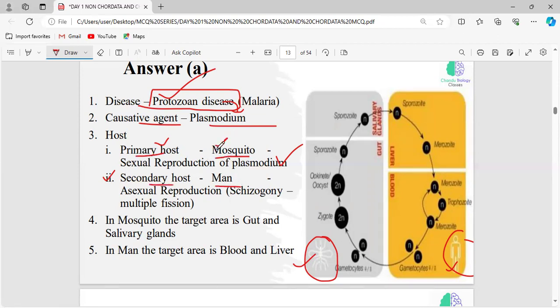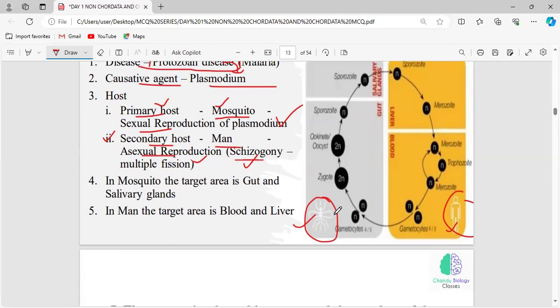Why? Because in the mosquito, they are undergoing sexual reproduction. In man, they are undergoing asexual reproduction. We have different types of asexual reproduction, and one type followed by this Plasmodium is schizogony. Schizogony is nothing but a type of multiple fission, right?